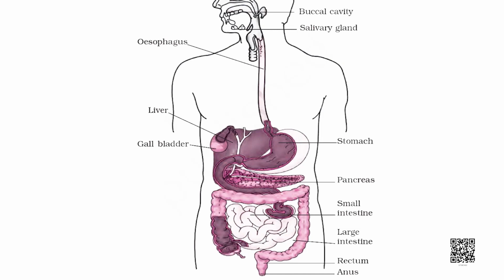What are the parts included in the alimentary canal? The buccal cavity, esophagus, stomach, etc., whereas all these parts plus the organs and the glands constitute the digestive system. Now let us talk about the buccal cavity.